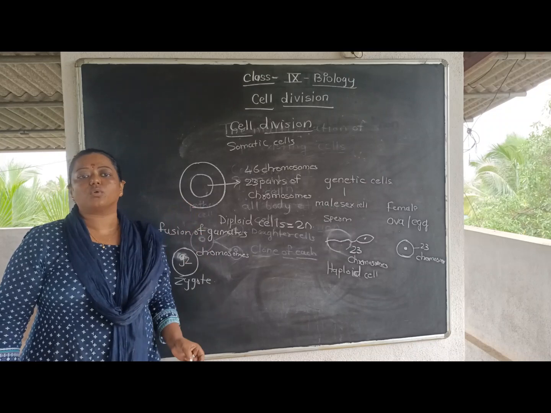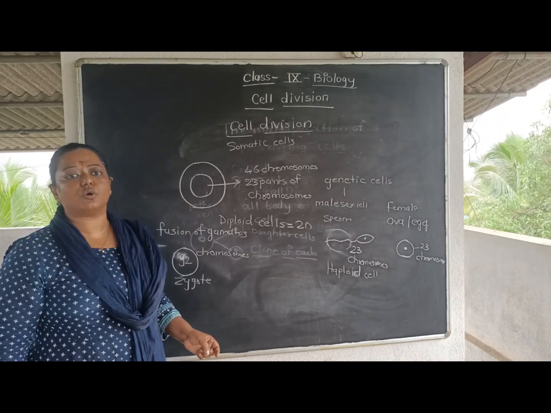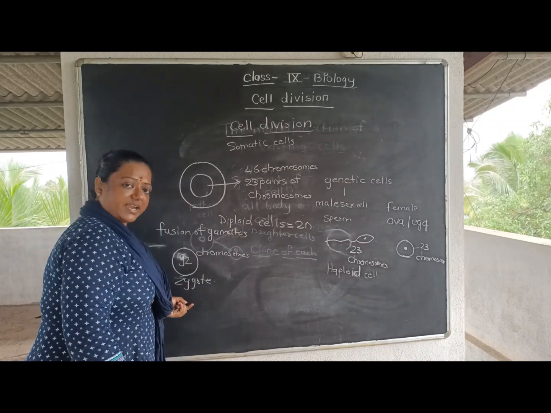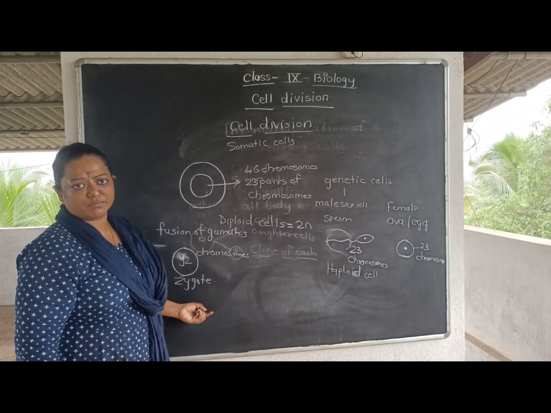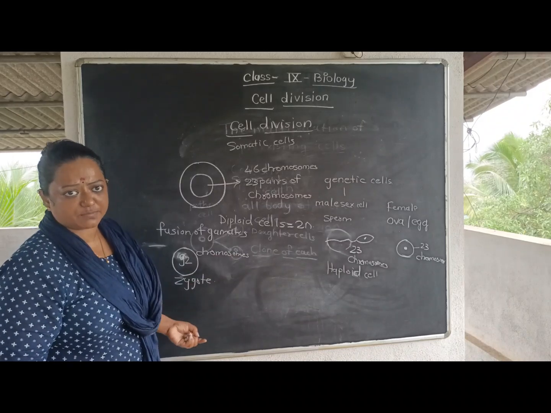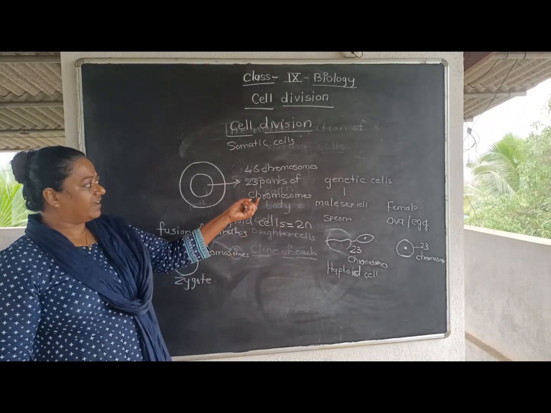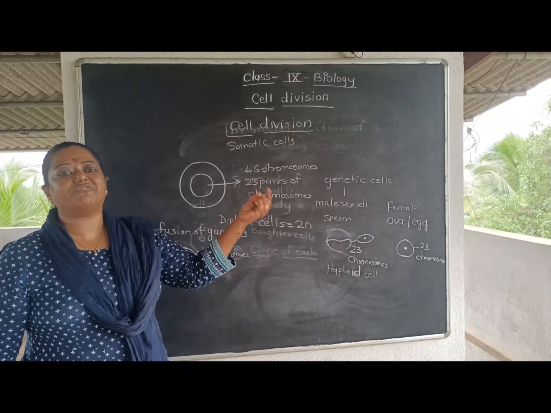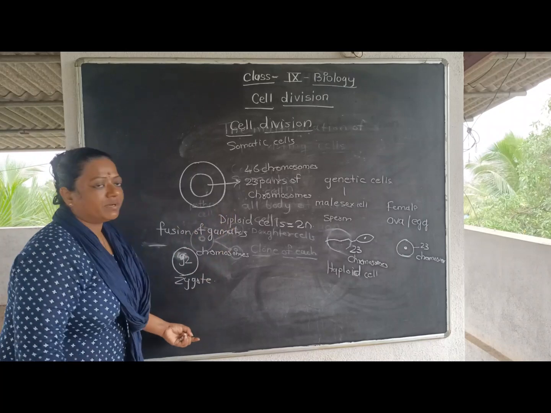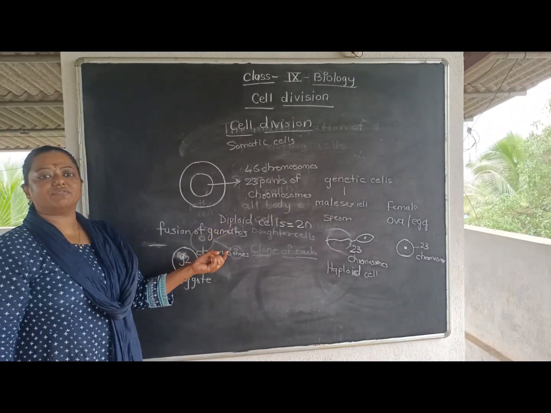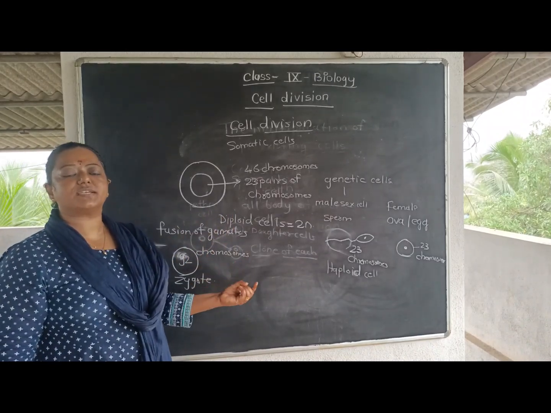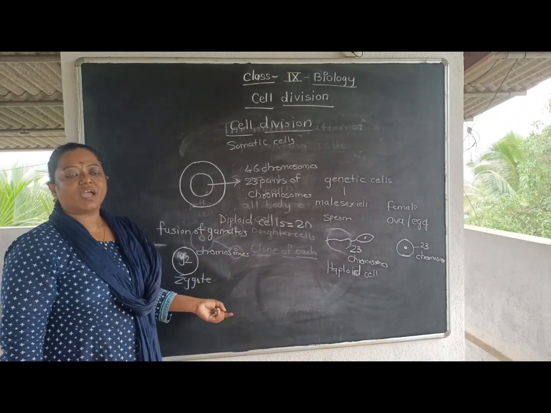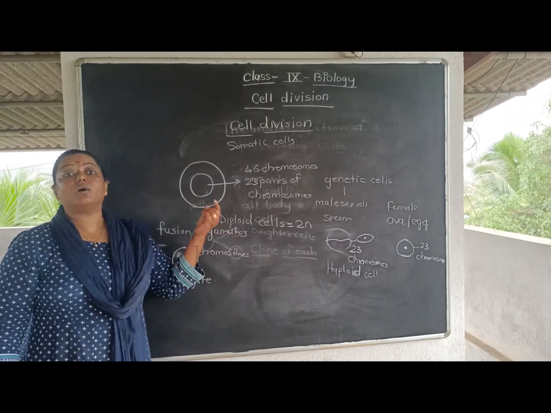So to restore the original number of chromosomes, this is done naturally in the body of the organism. For every organism the number of chromosomes in the genetic cell will be different. For the human being, we have a haploid number of chromosomes in the genetic cell, and because of that we can maintain the original number.